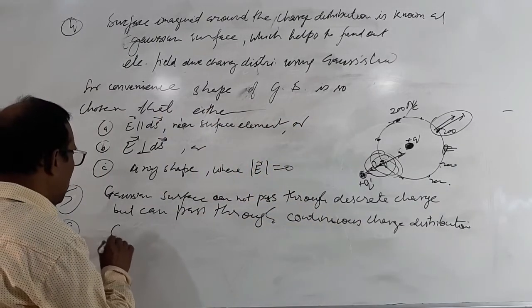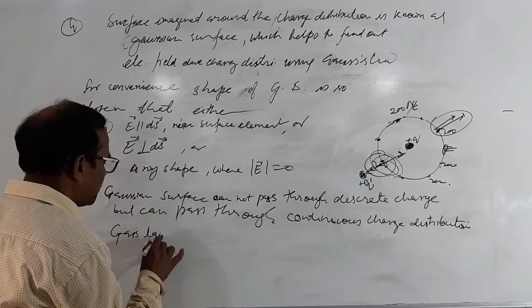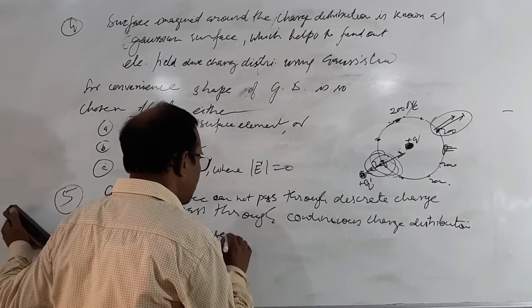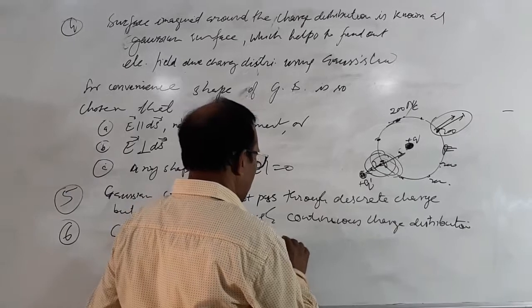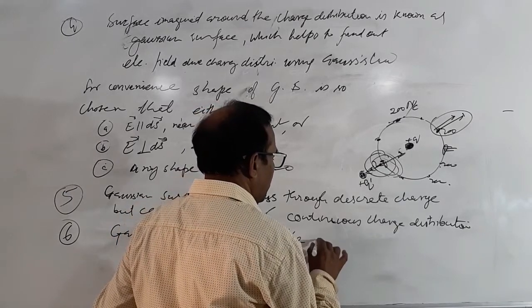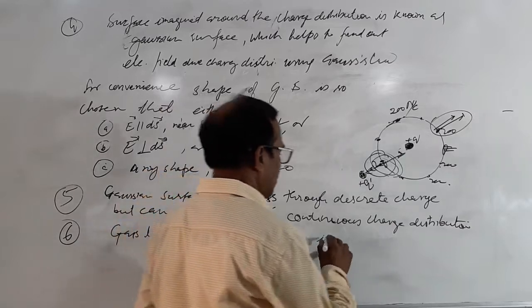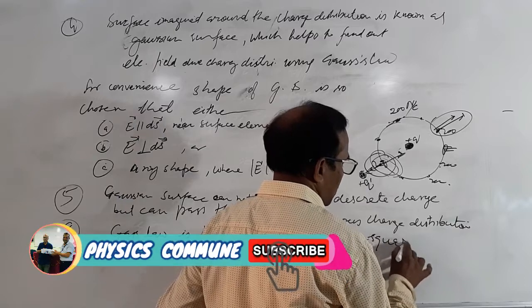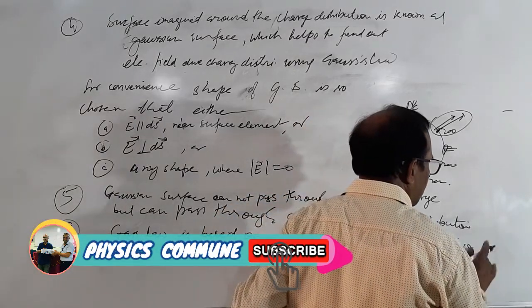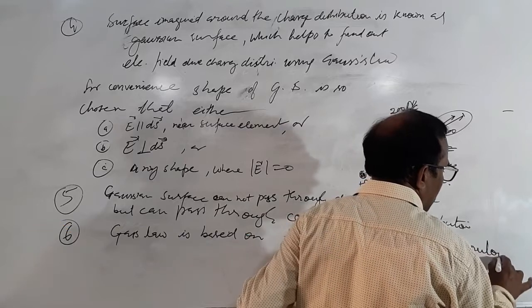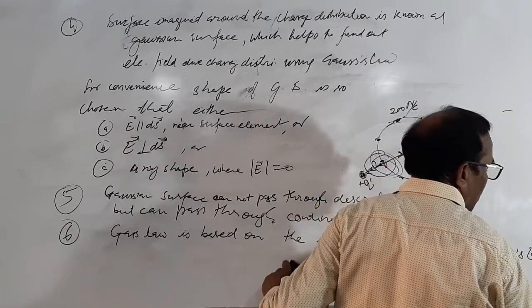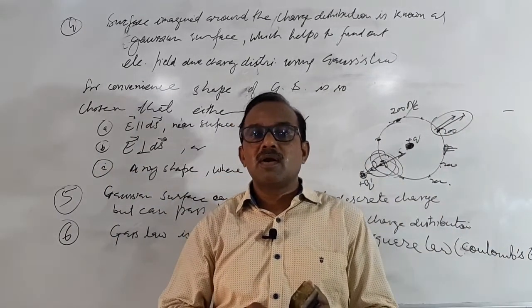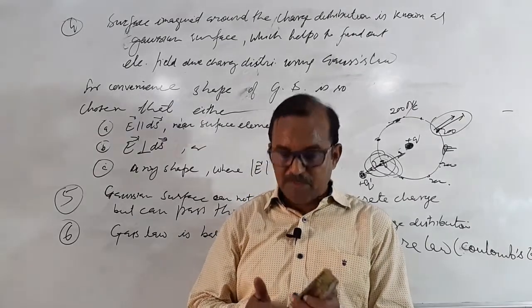So Gauss law is based on the inverse square law or Coulomb's law. So these are some points which are to be kept in mind always.